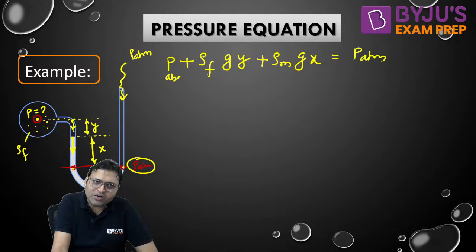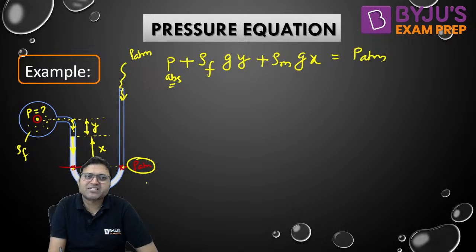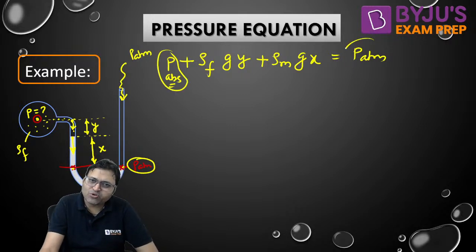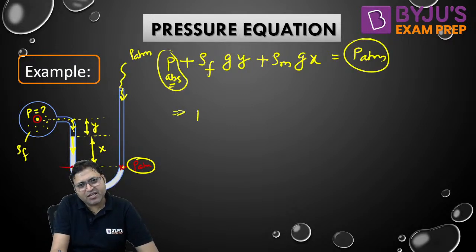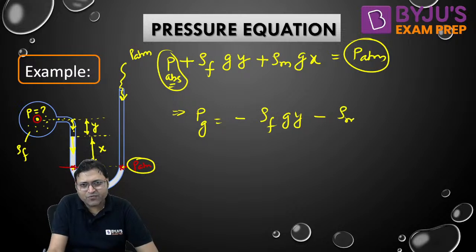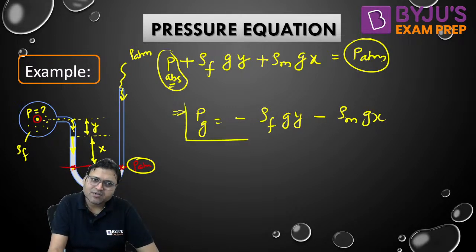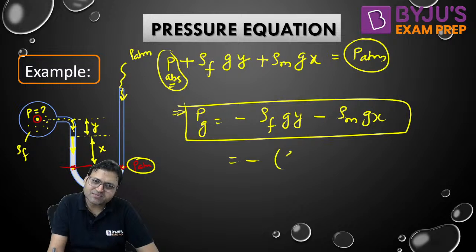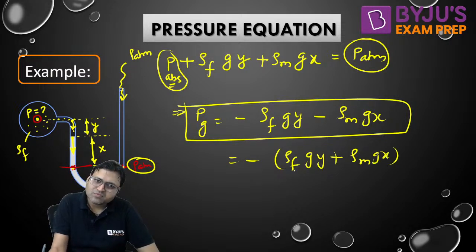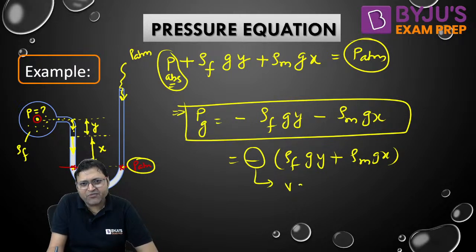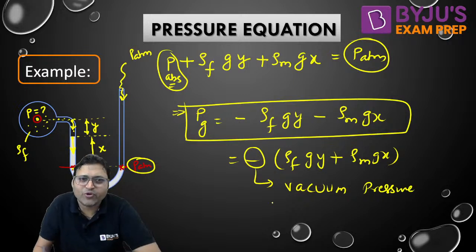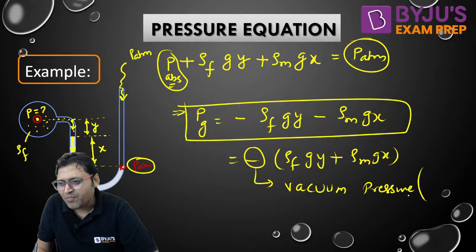And we have not taken atmospheric pressure to be 0, so this will give you the absolute. Minus P atm is equal to the gauge pressure. It will be minus of rho F G Y minus of rho M G X. It is a negative gauge pressure. This will be the expression. Why it is a negative? Negative is also called as vacuum pressure. Negative gauge pressure is also known as vacuum pressure because